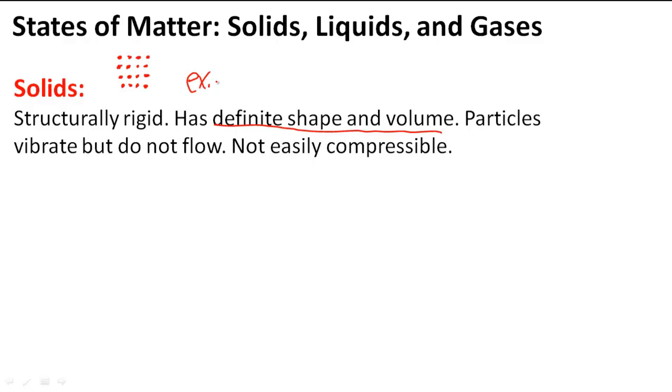So some examples are books, TV, computers, even the table that you might be working at. So these particles vibrate even though we can't see it, and they maintain a structurally rigid structure so that they can have a definite shape and volume.